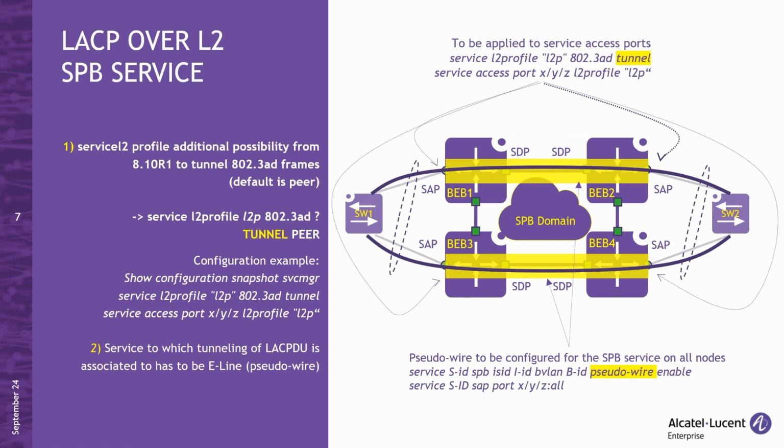The first step is to create a custom service L2 profile to modify the default behavior for LACP packets. In the default profile, LACP packets are allowed to establish a dynamic LAG between peers. However, a new option has been introduced, allowing LACP packets to be tunneled through the network. This is done by using the tunnel option when specifying behavior for 802.3ad frames, as you can see in this example when creating a new profile called L2P.